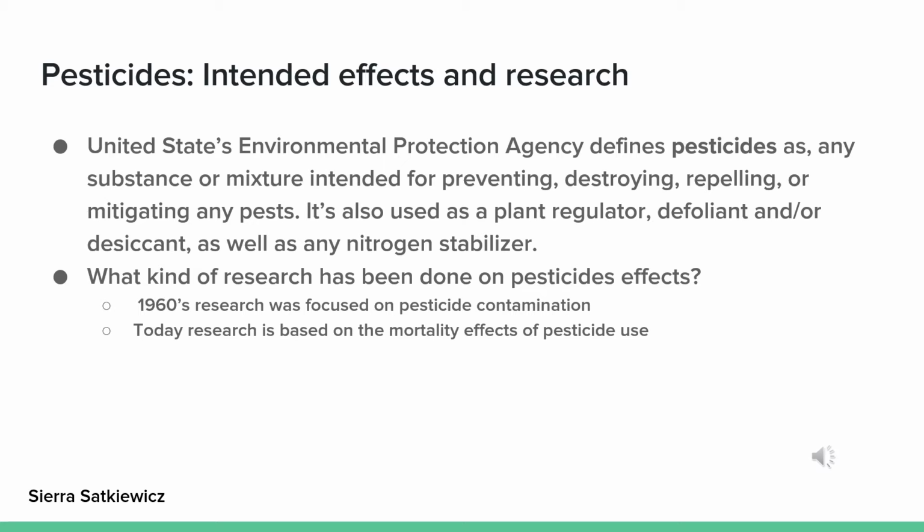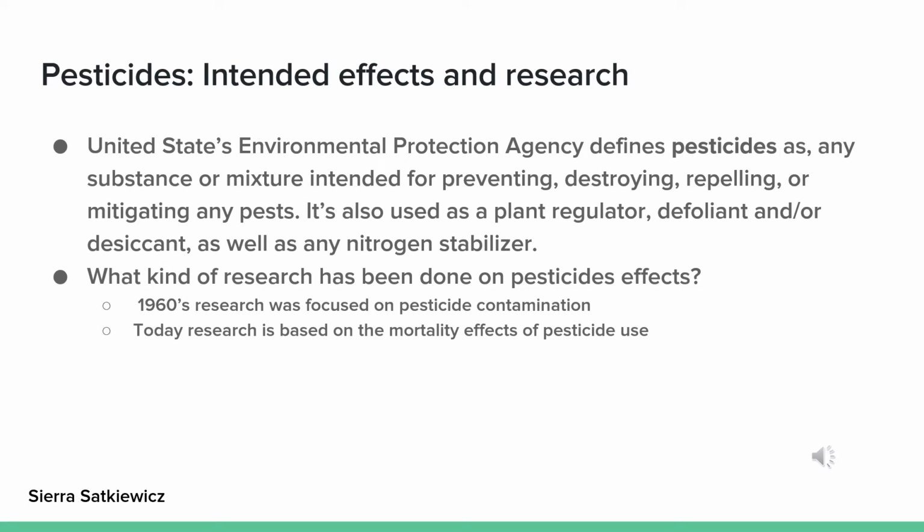This slide is about the intended effects and research of pesticides. The first bullet point is the United States Environmental Protection Agency's definition of a pesticide. Another way they define pesticides is if the labeling or advertising makes a claim to prevent, kill, destroy, mitigate, remove, repel, or any other similar action against pests.